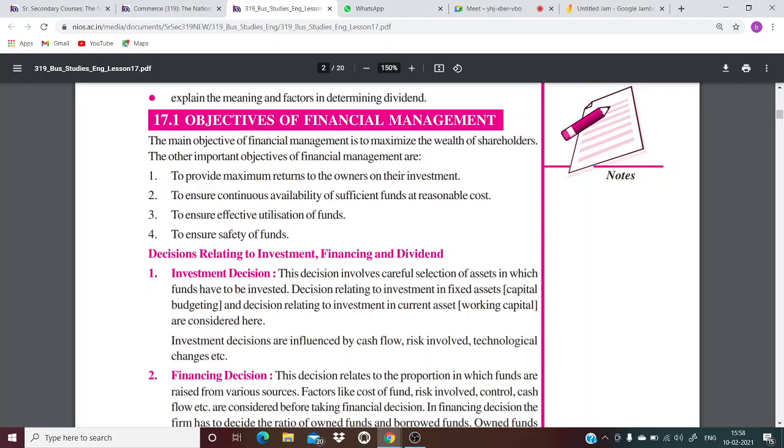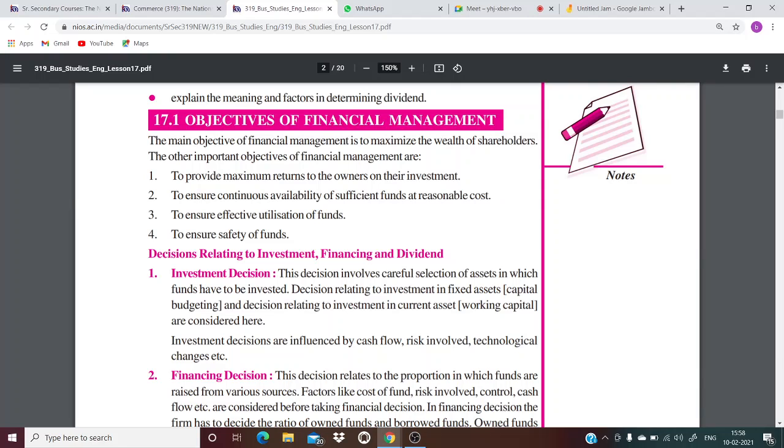The other important objectives of financial management are: number one, to provide maximum returns to the owners on their investment. This is the same thing. Whatever they have invested, they should get as much as possible, maximum returns. Second, to ensure continuous availability of sufficient funds at reasonable cost. Financial management, as the word says, you manage your finances. So you have to manage it so that there is continuous availability. We don't face any crisis regarding money, right?